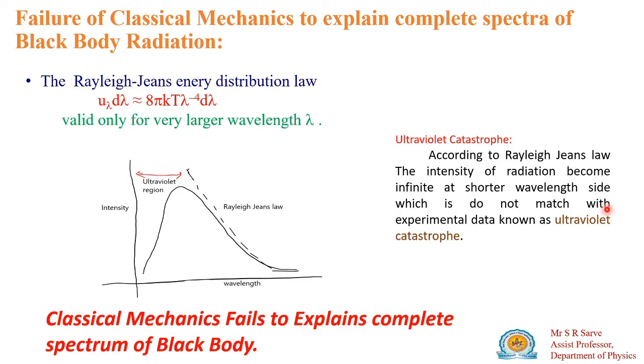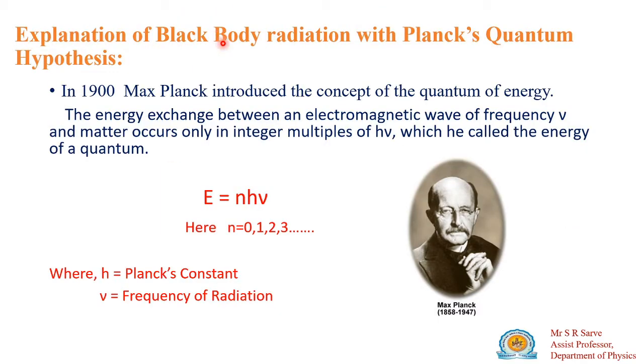This is the failure of classical mechanics. Classical mechanics could not explain the complete spectrum of black body radiation. The Rayleigh-Jeans law is applicable for higher wavelength, and for lower wavelength Wien's law is applicable. So the complete spectrum cannot be explained by classical mechanics. So we have to explain it using quantum mechanics, and the effort was made by Planck. First we'll study Planck's hypothesis regarding black body radiation.